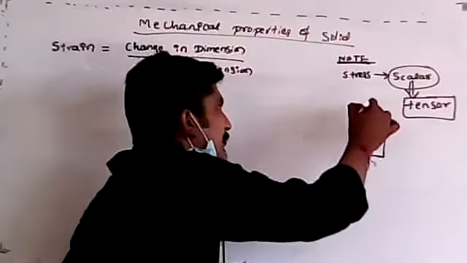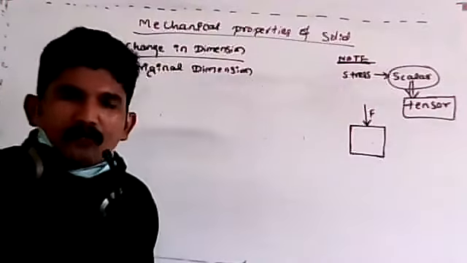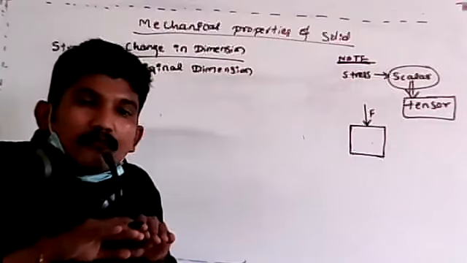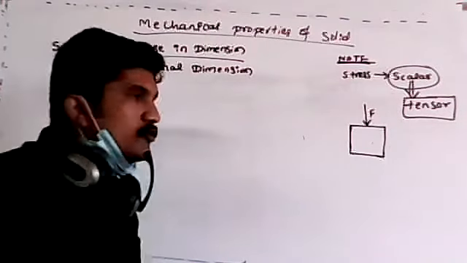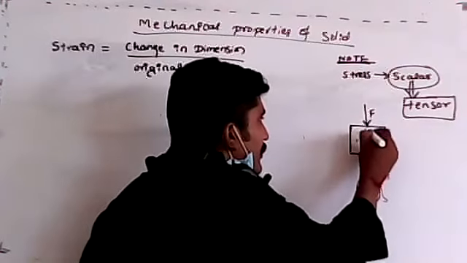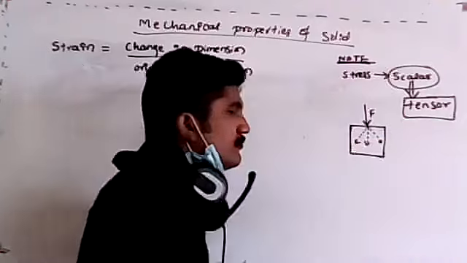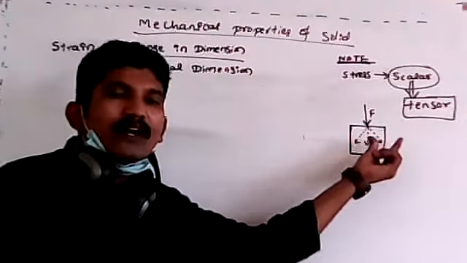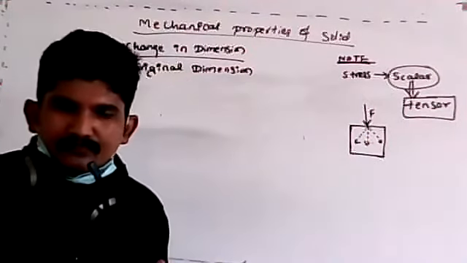Why? Because, for example, if I apply a force in this way, the force, or we can say the pressure, will be distributed in different directions. So you can't say here whether it is scalar or vector. Vector means one particular direction, right?